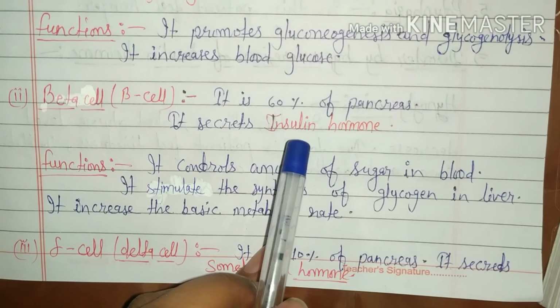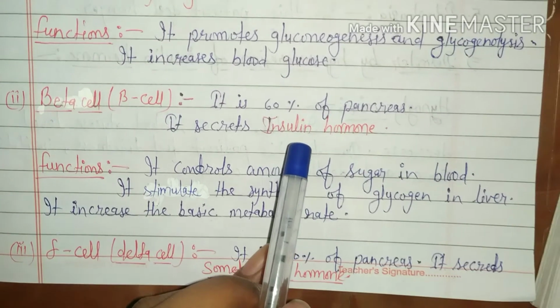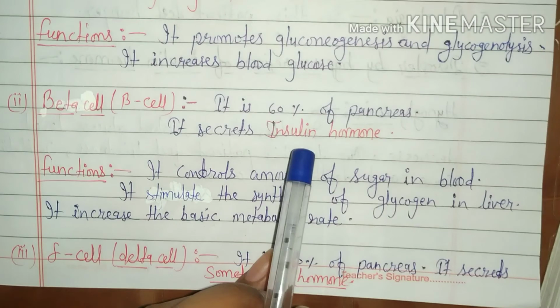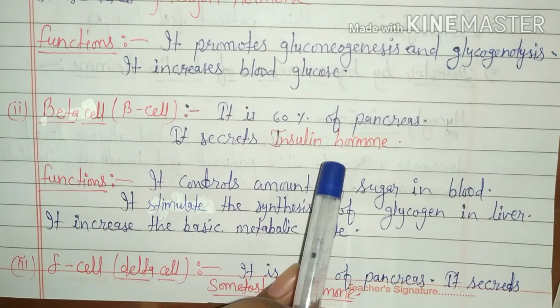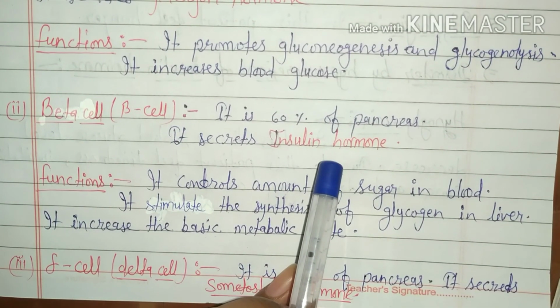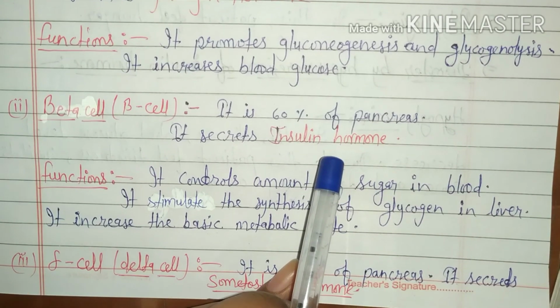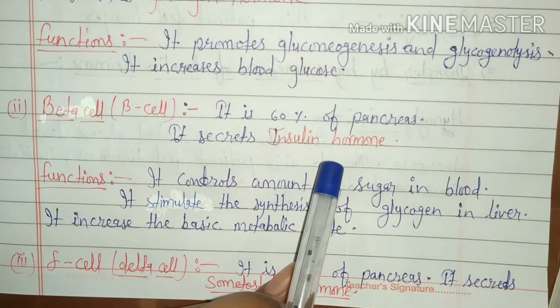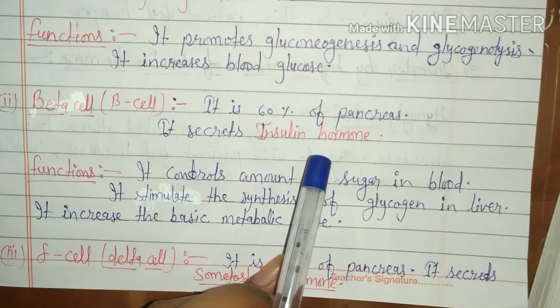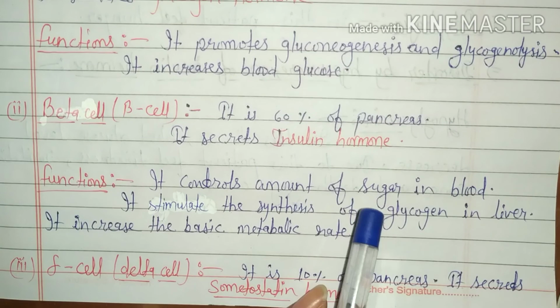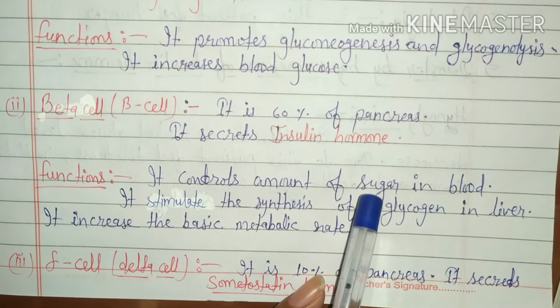F. Sanger, that means scientist Frederick Sanger, studied the structure of insulin in cow and said that it is a polypeptide. For this, he was awarded the Nobel Prize in 1958. And scientists synthesized human insulin artificially, which is named Humulin.